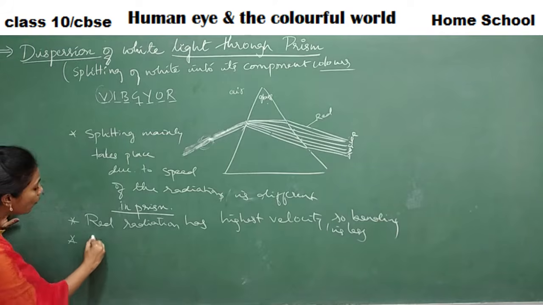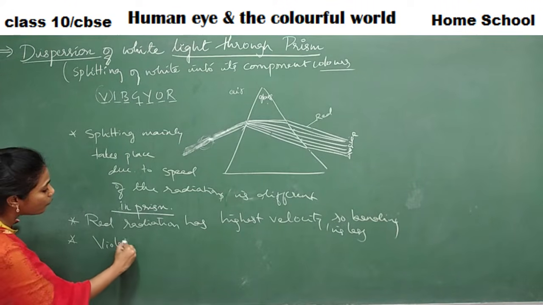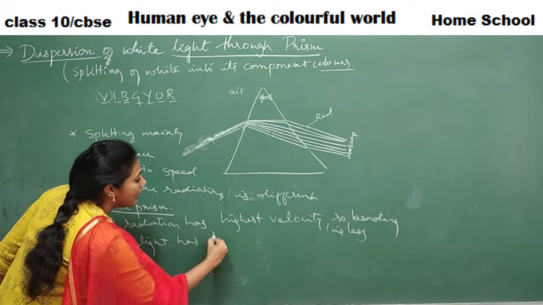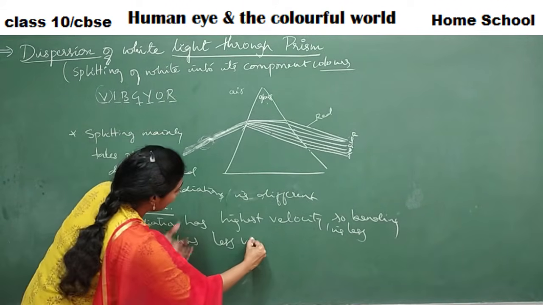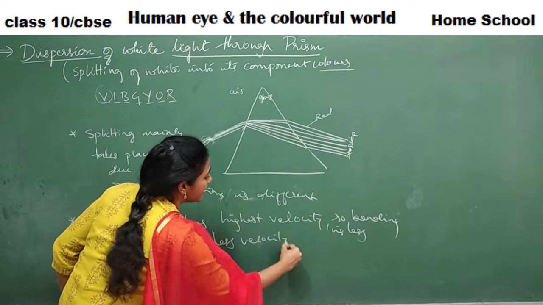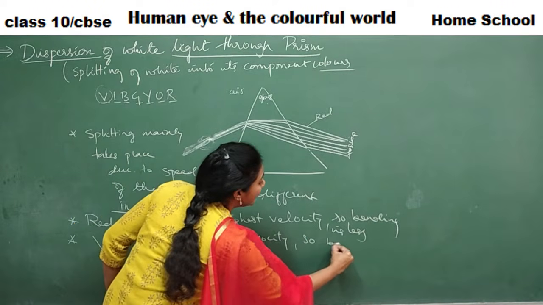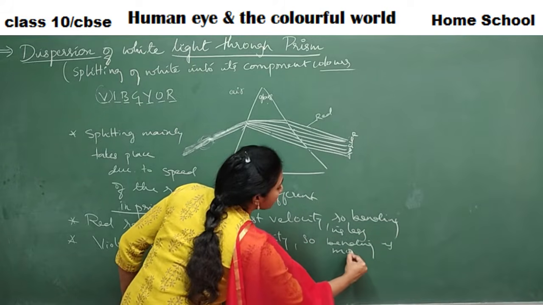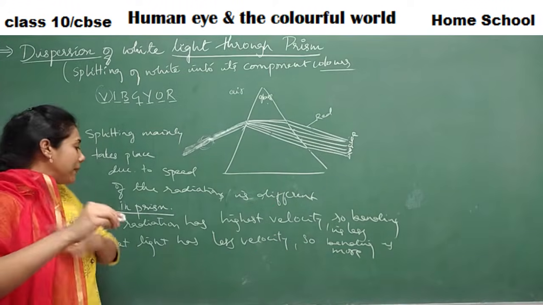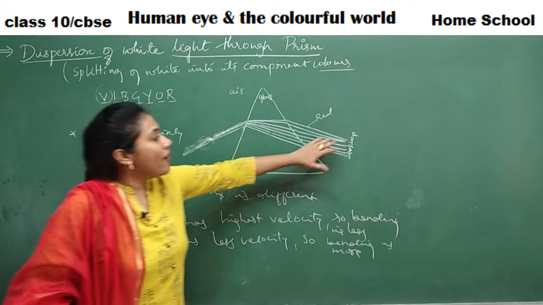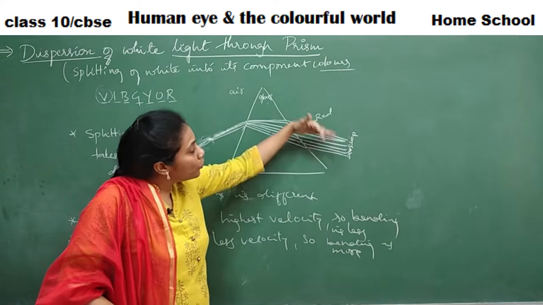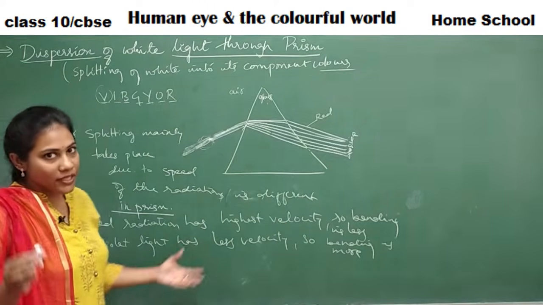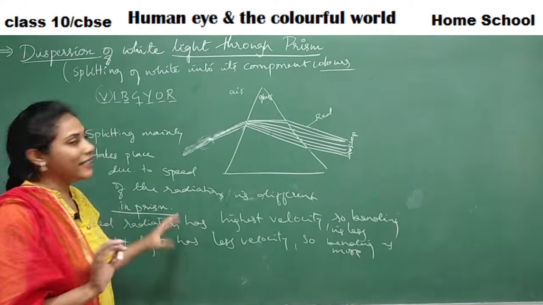Whereas violet light has less velocity, so bending is more. Okay, clear everybody? So that is the reason why violet light has shown more deviation and red light has shown less deviation. So this is what we actually mean by dispersion.